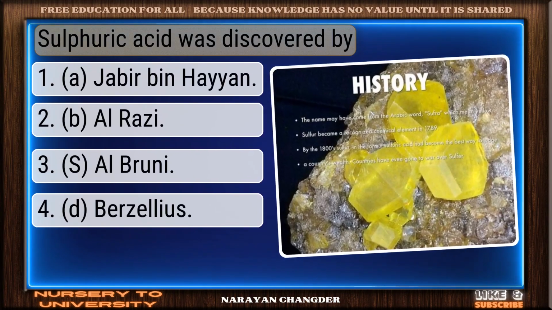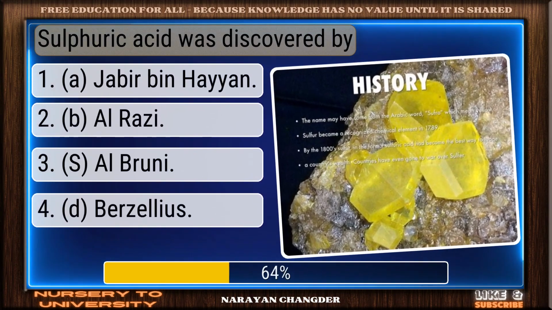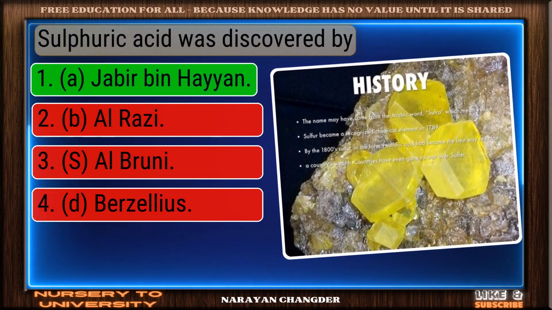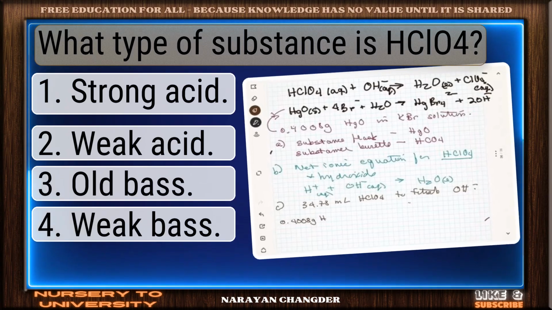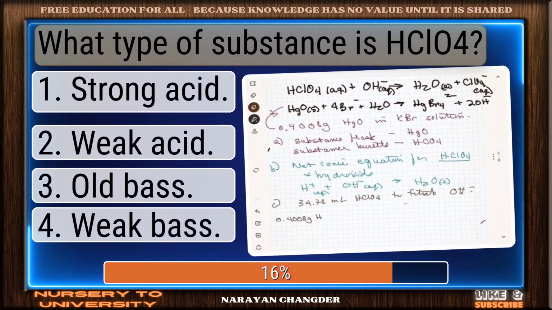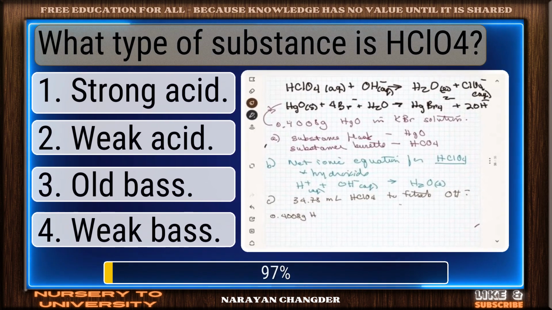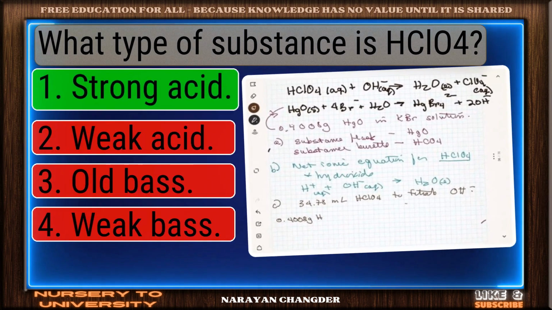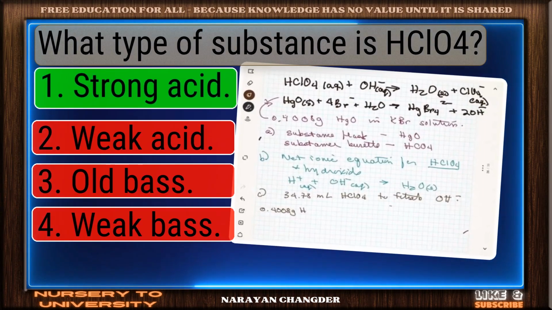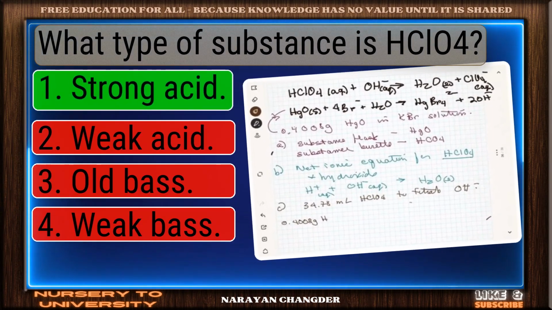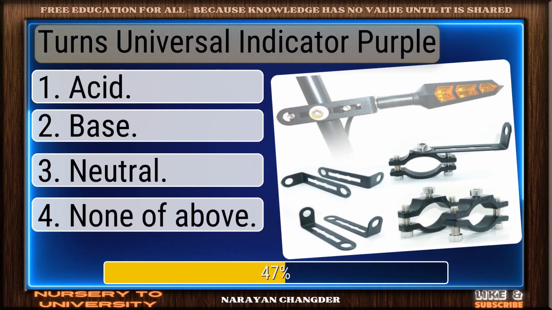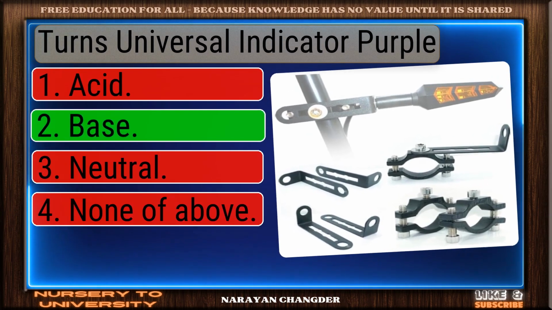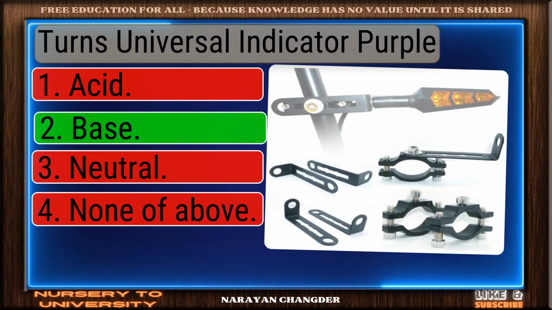Sulfuric acid was discovered by? You're right. Jabir bin Hayyan is the correct answer. What type of substance is HClO4? Nice work. You chose strong acid, and it is correct. Turns universal indicator purple. Correct. Base is the right answer.